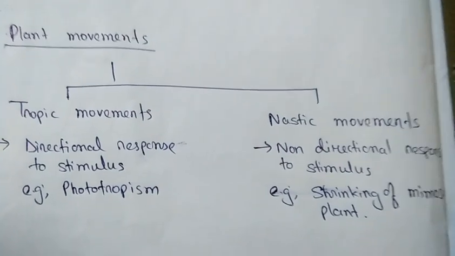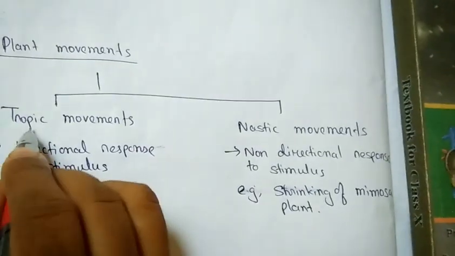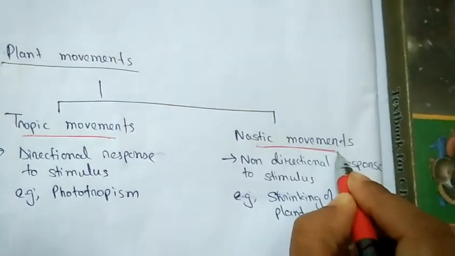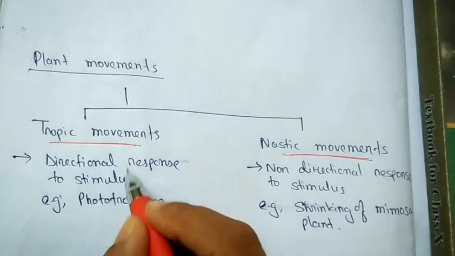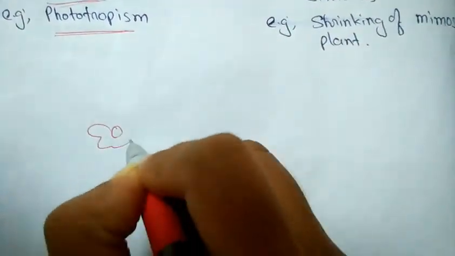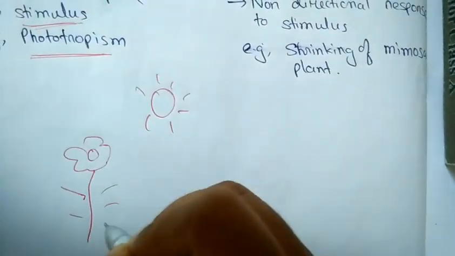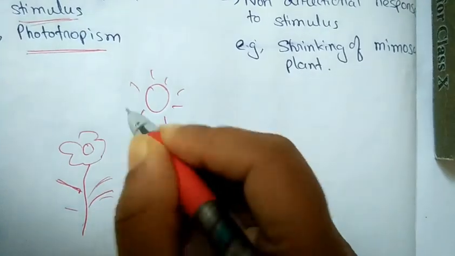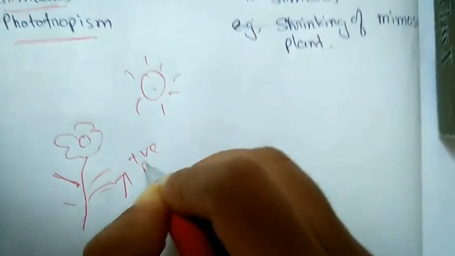Next, plants also show some sort of movements, basically of two types: tropic movements and nastic movements. Tropic movements mean a directional response to a stimulus. The movement of the plant is in response to a stimulus. For example, phototropism. If we consider this as a plant, and this is sunlight, in which direction will the plant grow? Towards the direction of the sunlight. This type of movement is called positive phototropism.